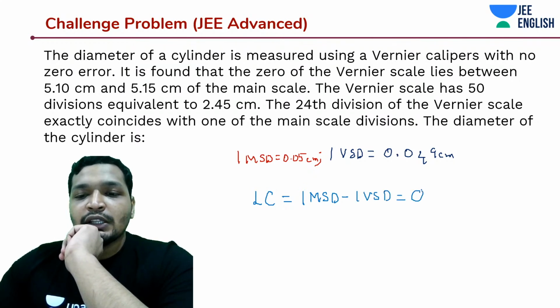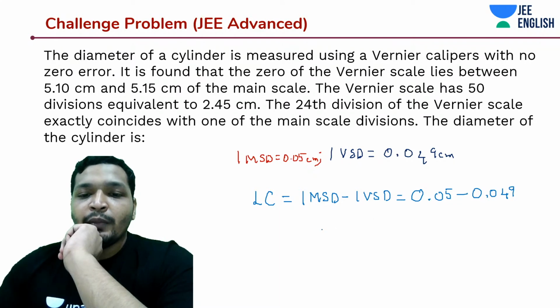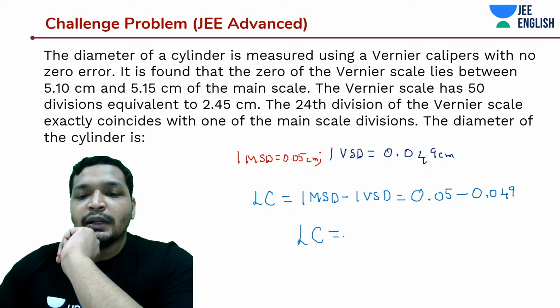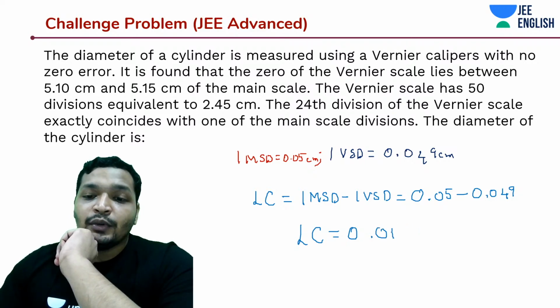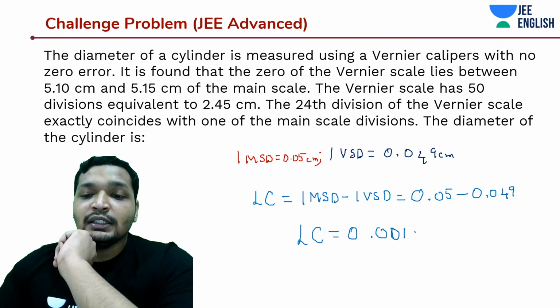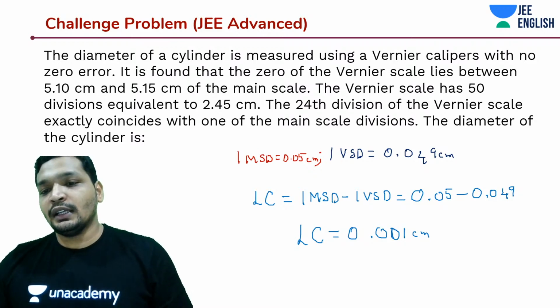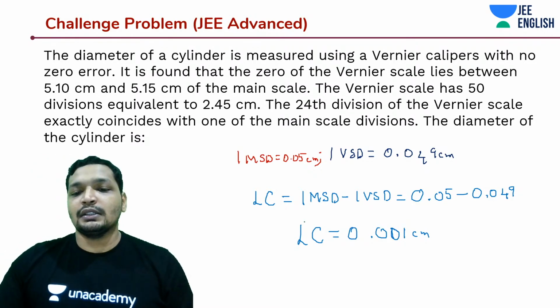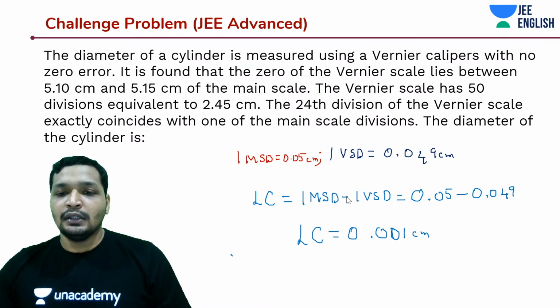How much is that? 0.05 minus 0.049. Least count is nothing but 0.001 centimeters, right? Not 0.01, it's 0.001 centimeters. And what is the 24 division? So now you know the answer, guys. It's very simple.